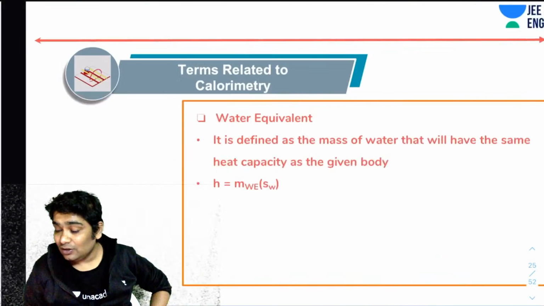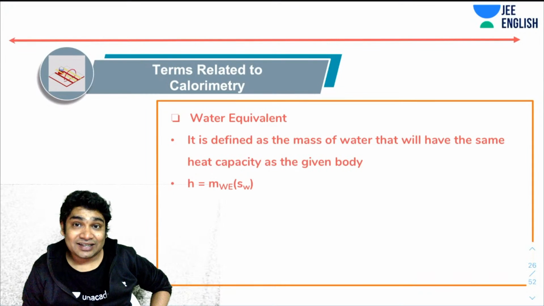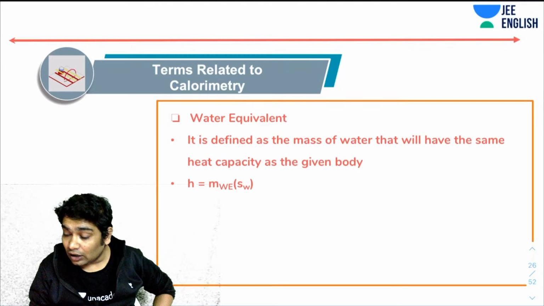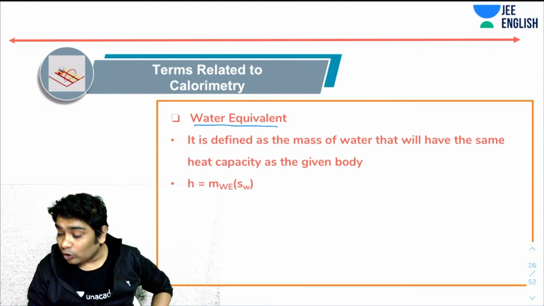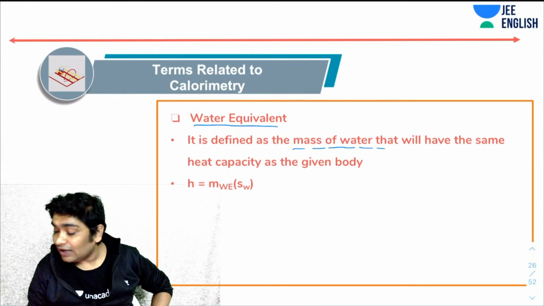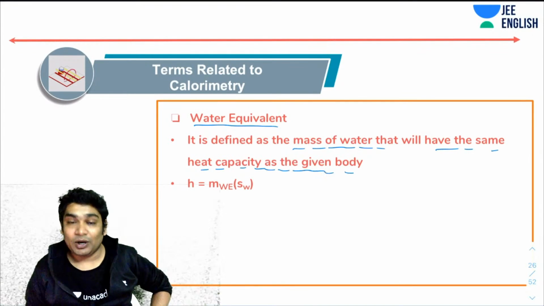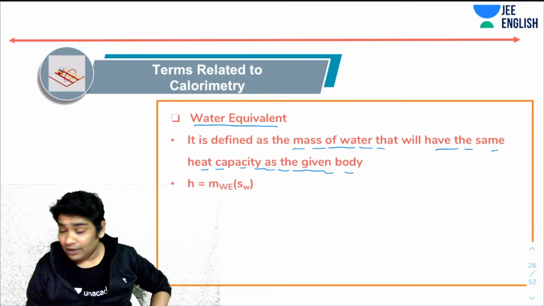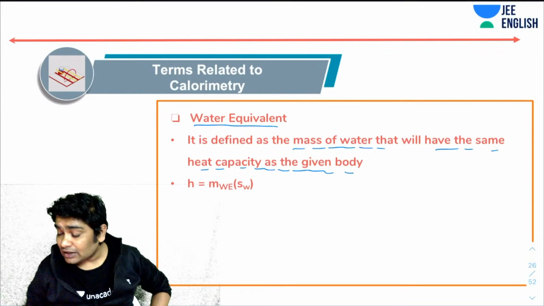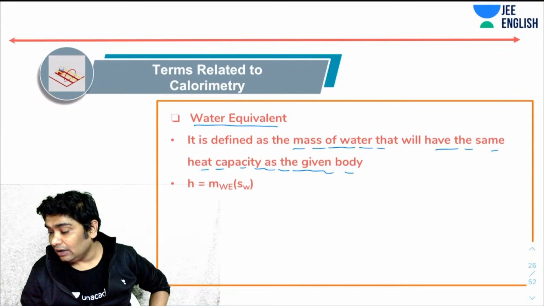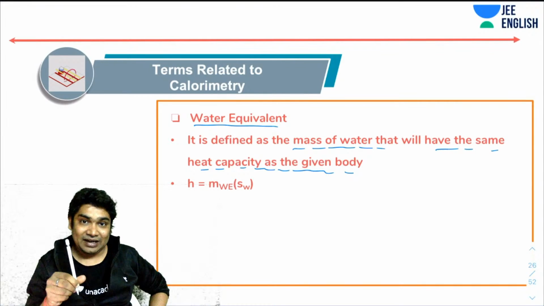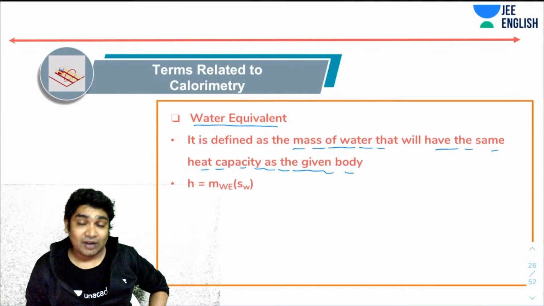All right. Then there is another term which we commonly use in calorimetry, which is called water equivalent. A lot of people do not know about this. It is defined as the mass of water that will have the same heat capacity as the given body. What I mean is that imagine I had this object, let's say a pen, and the amount of heat required is some Q to raise its temperature by 1 degree.